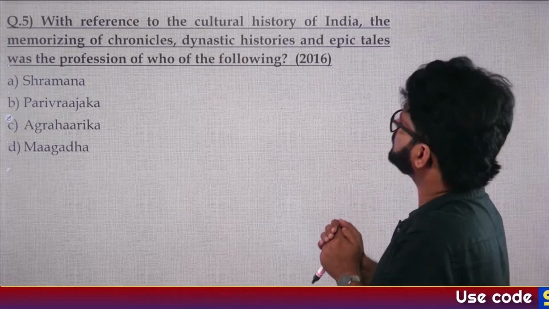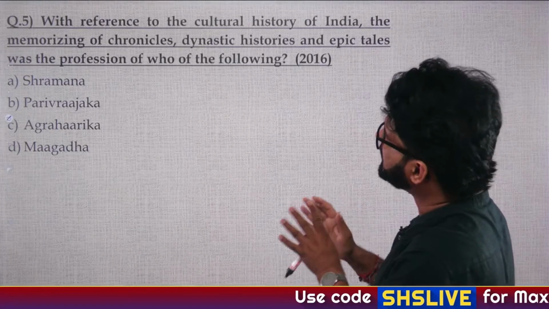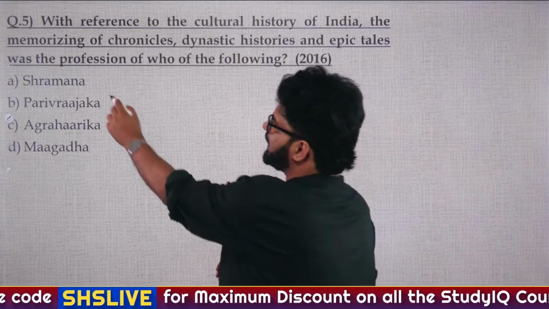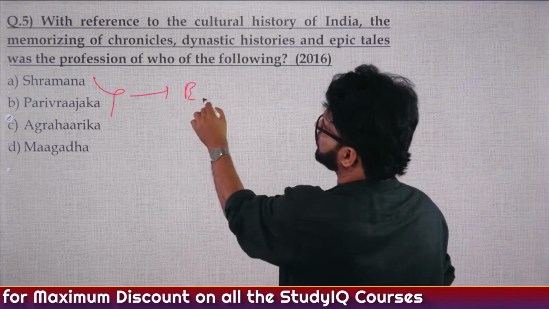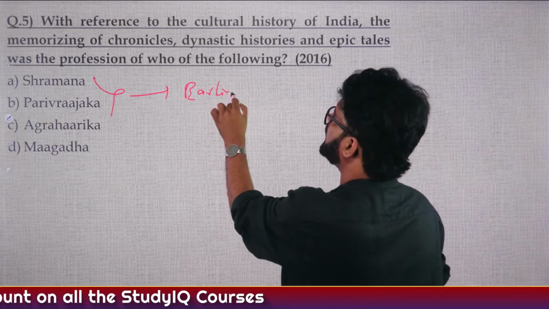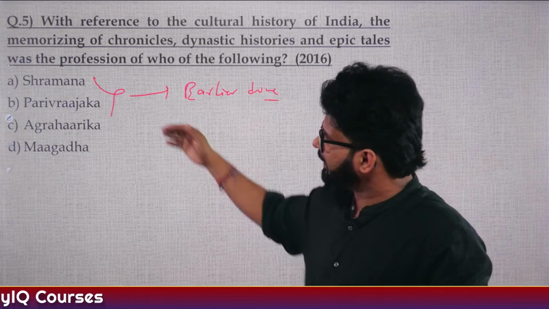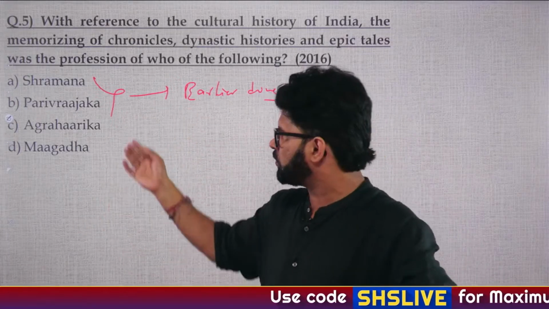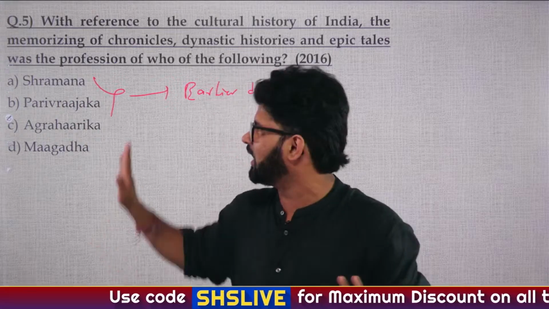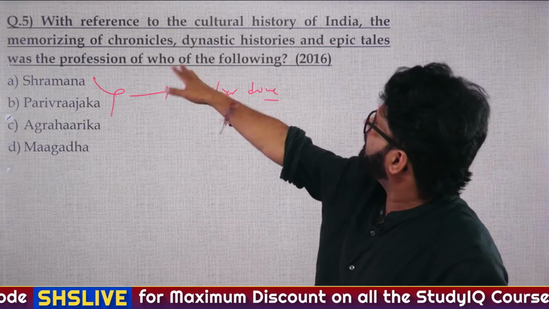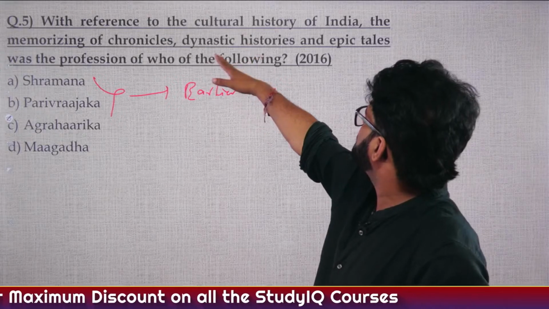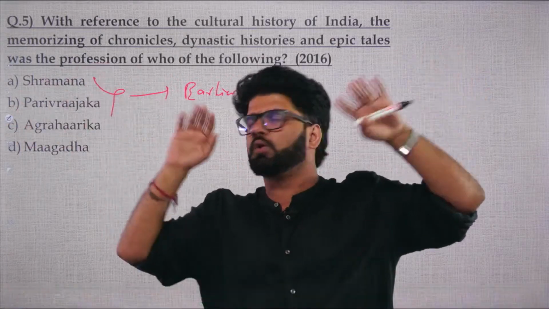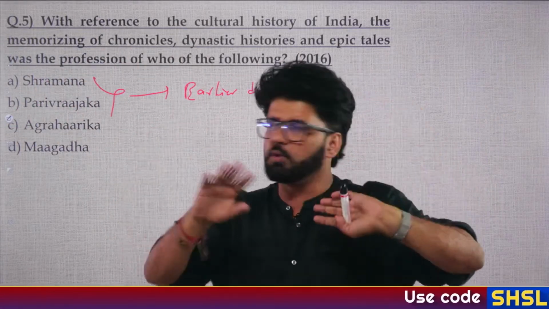With reference to cultural history of India, the memorizing of chronicles, dynastic history and epic tales was a profession of who of the following? Dark has given the answer. See, Shramana and Parivrajika, we have already done a PYQ on this earlier. If you have revised the earlier lectures, you already know what Shramana and Parivrajika stand for. They are generally the wanderers, the lay followers of different religions. So they could not have done the memorizing of chronicles and dynastic history, because they don't want to do anything with these things. They are generally the people who have left everything aside.